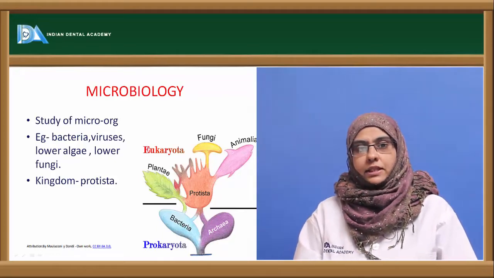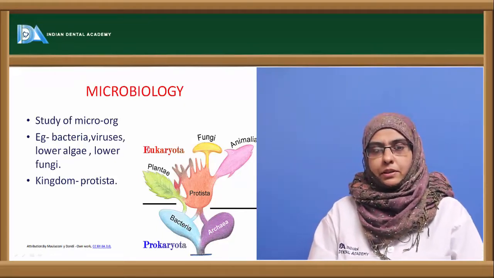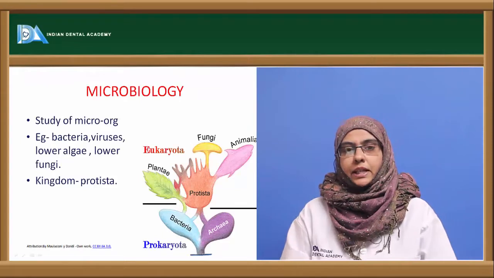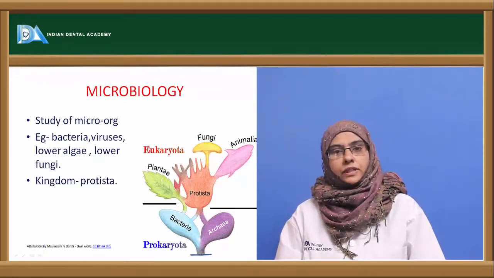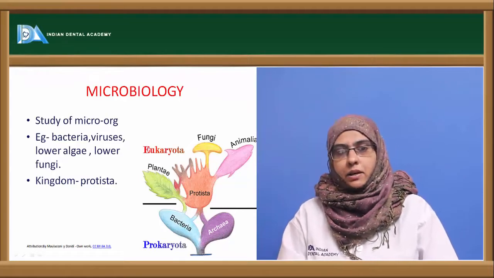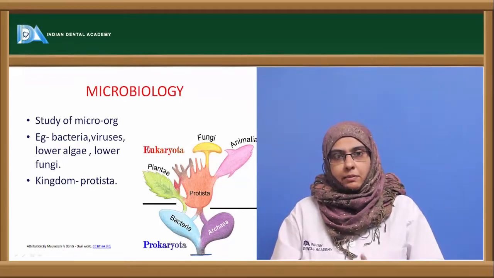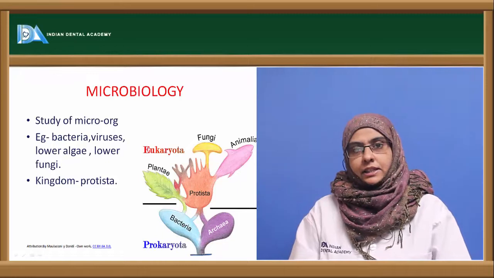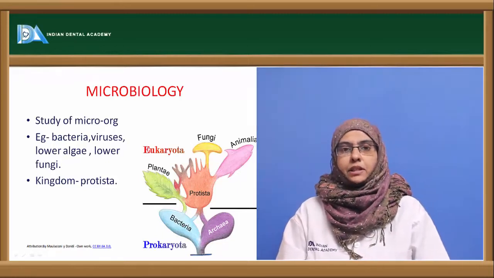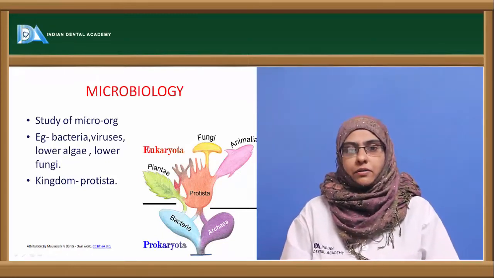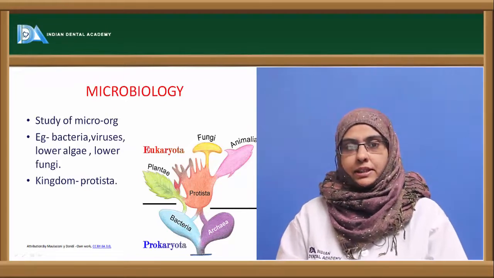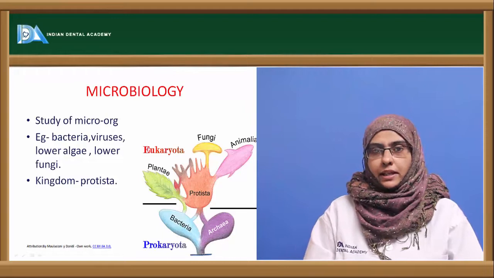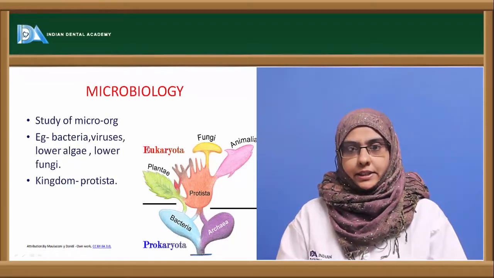If the object has a diameter of 1 mm, minute details of the object can be perceived with the naked eye. But if the object has a diameter of less than 1 mm, the human eye cannot perceive it. So the microorganisms which are less than 1 mm in diameter are included under the broad domain of microbiology. Examples of these organisms are bacteria, viruses, lower algae, lower fungi, protozoa, etc.